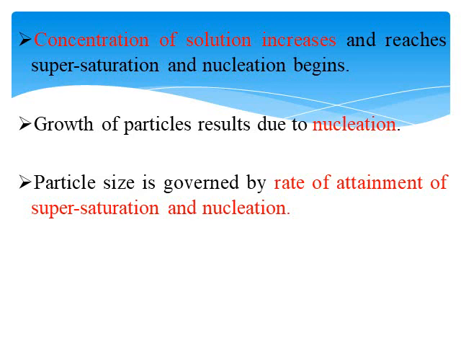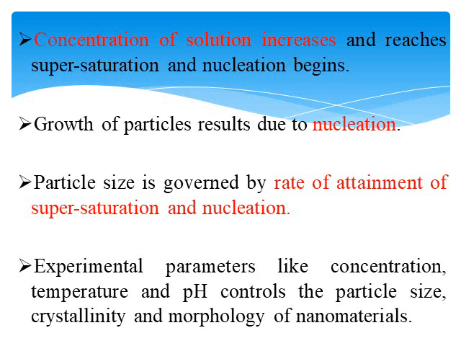Now the experimental parameters like the concentration of hydrated metal cations, the temperature at which these cations exist, and pH control the particle size, crystallinity, and morphology of the nanomaterials. Crystallinity and morphology of the nanomaterials depend upon concentration, temperature, and pH in this precipitation method.